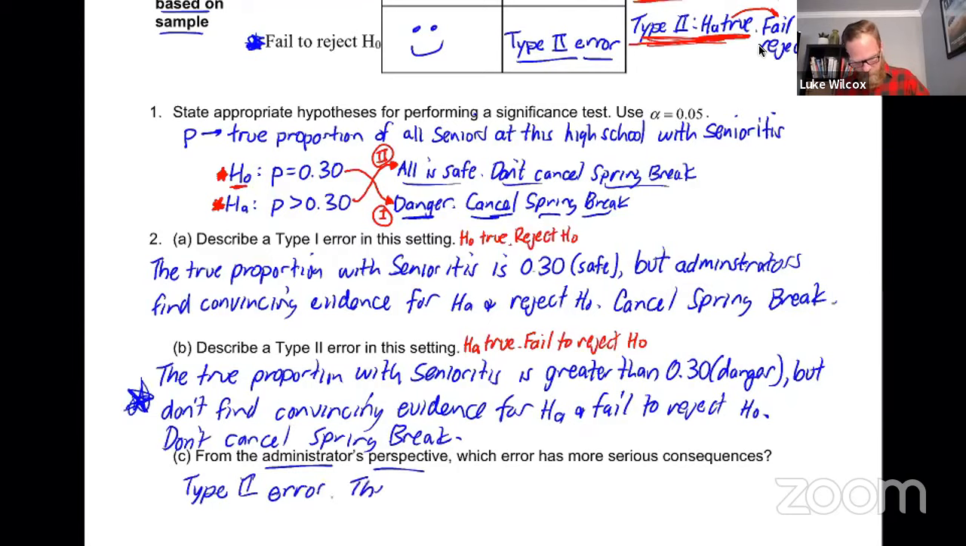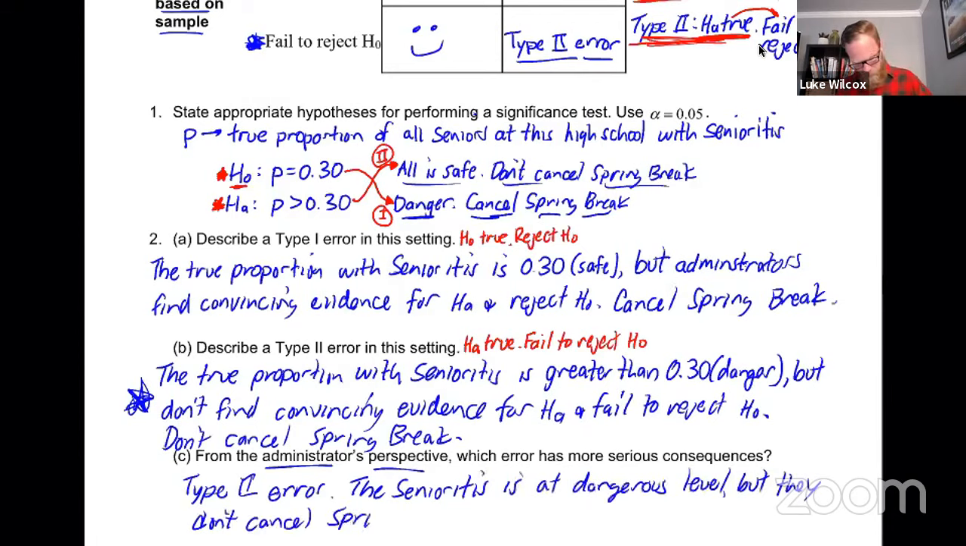And the reason why is the senioritis is at dangerous levels. But they do not cancel spring break. And we know if that were to happen and all the seniors were to go off to spring break, when they come back, the senioritis will be even worse, right? So the consequence is that senioritis will get even worse.